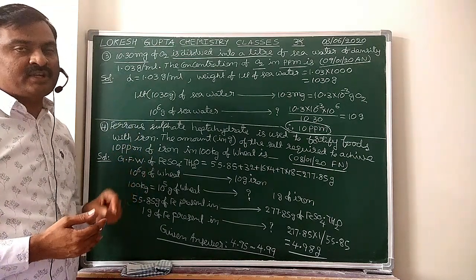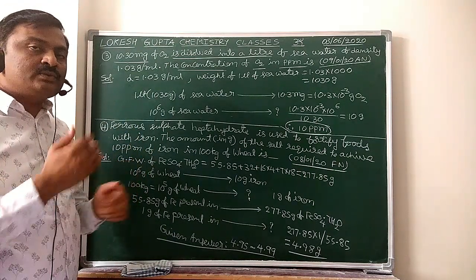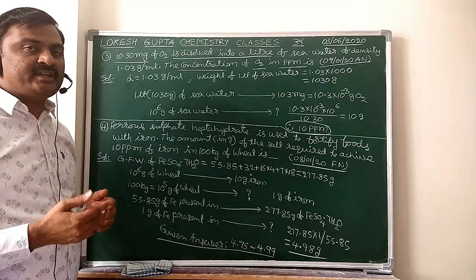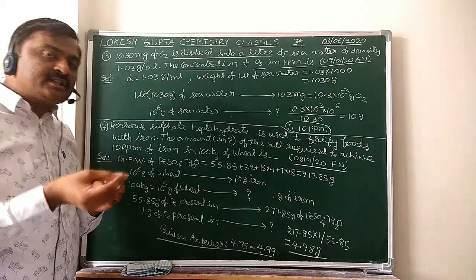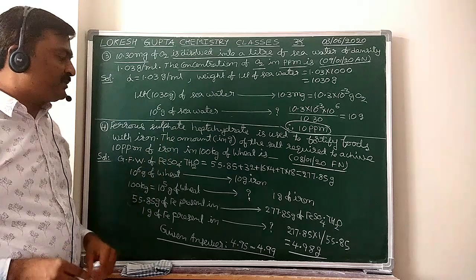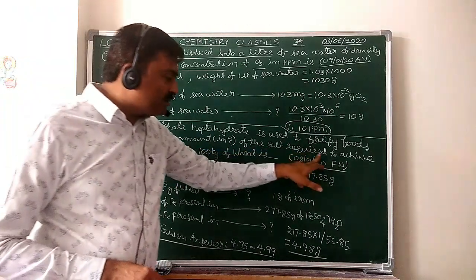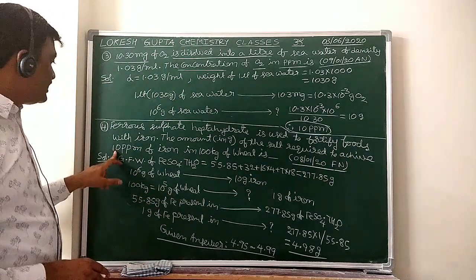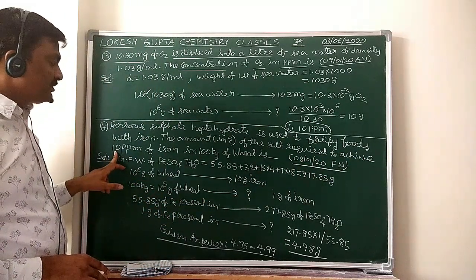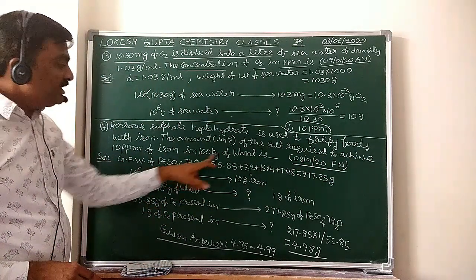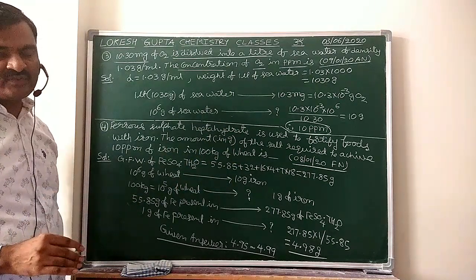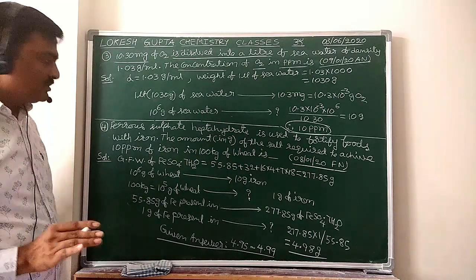Ferrous sulfate heptahydrate. Means to enrich that food item with iron, we are adding iron in the form of ferrous sulfate heptahydrate. The amount of the salt required to achieve 10 ppm of iron in 100 kgs of wheat.